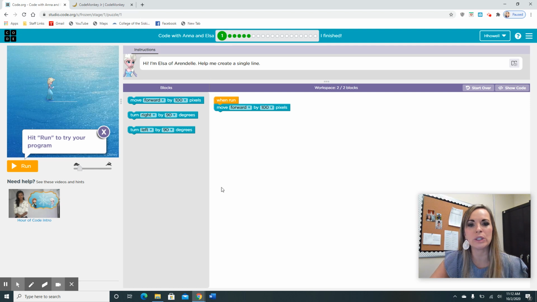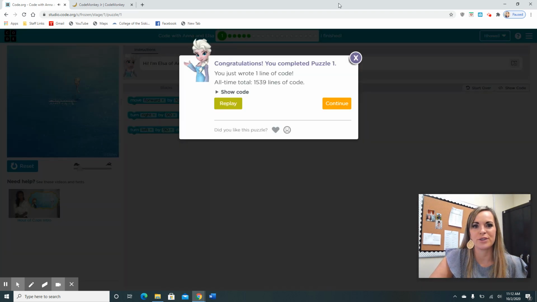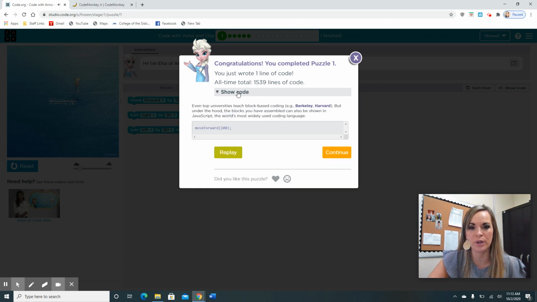Help me create a single line. So this code is already set up for you. You're just going to hit run and see what she does. You did it. So remember, we are using Blockly to do coding, which are these blocks, but this is how the computer is able to read what you want it to do.